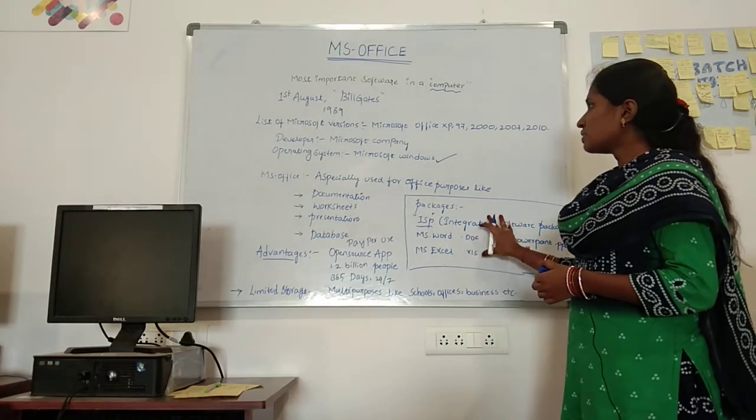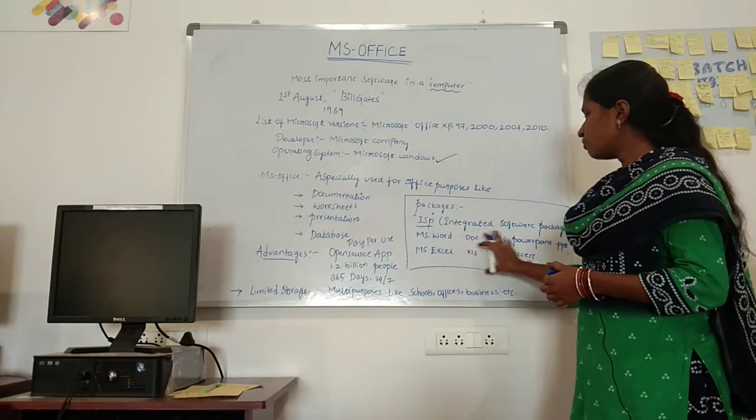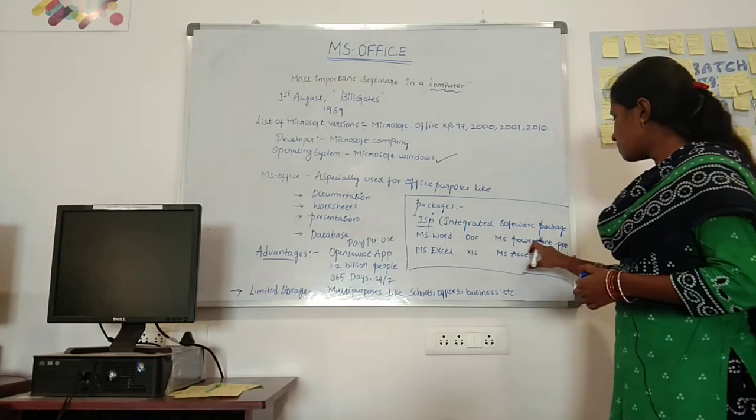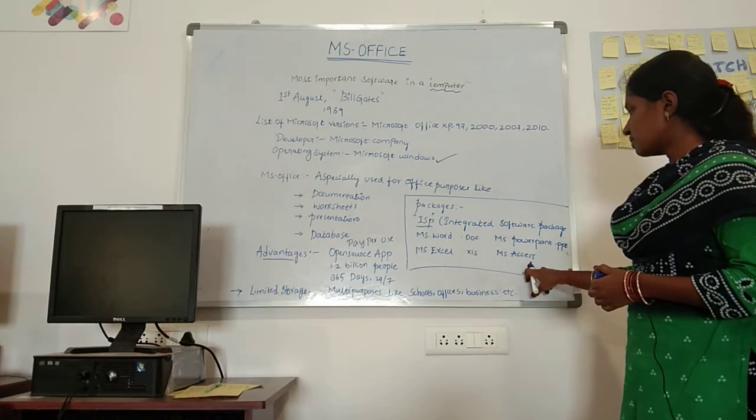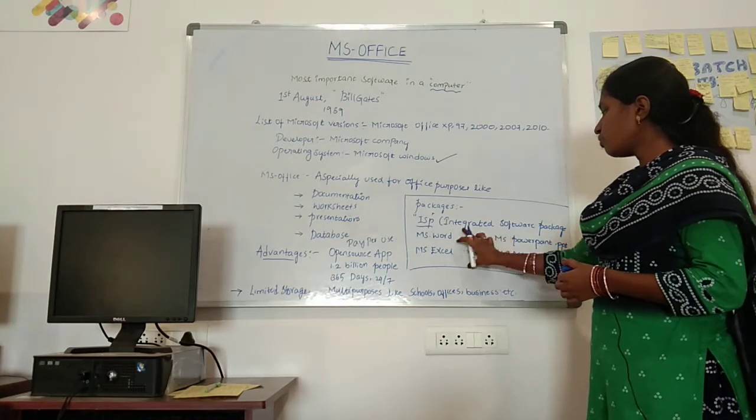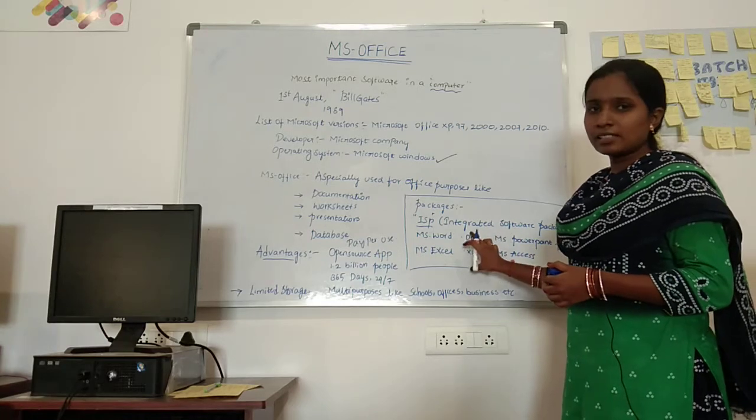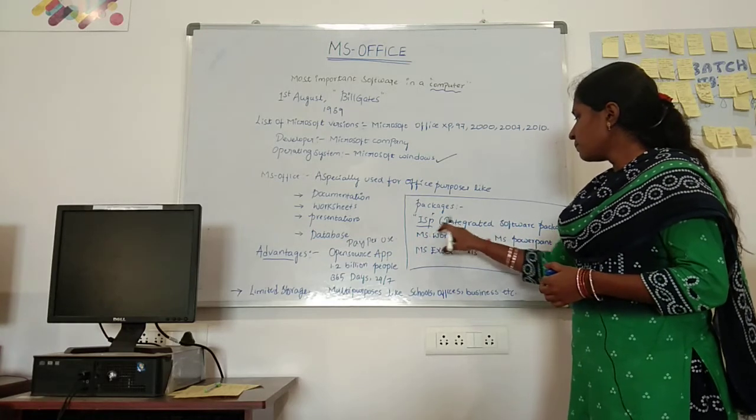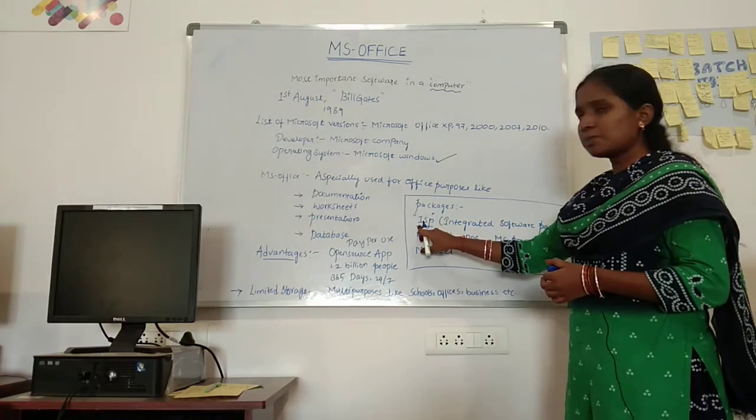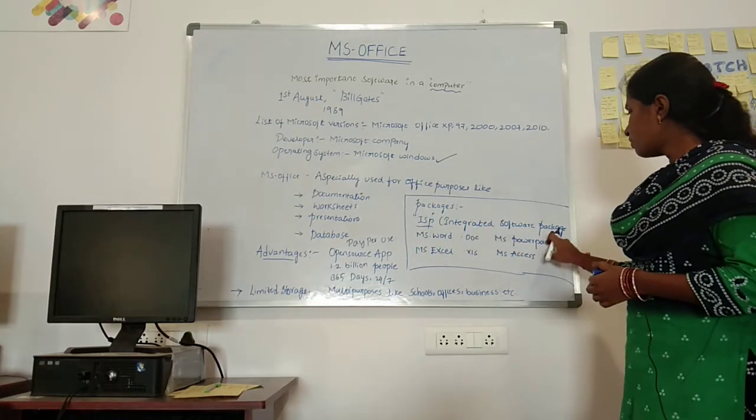So MS Office is integrated with four packages. Those are MS Word, MS Excel, MS PowerPoint and MS Access. That is the main reason we call MS Office an integrated software package, or ISP. ISP stands for integrated software package.